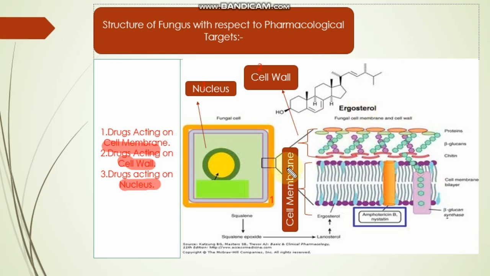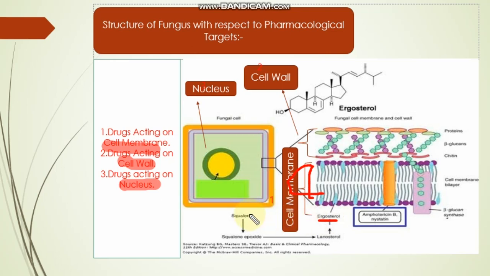This is the cell membrane of the fungus, and the main constituent of this fungal cell membrane is ergosterol. It is a unique component of the fungal cell which distinguishes the fungal cell membrane from the human cell membrane.